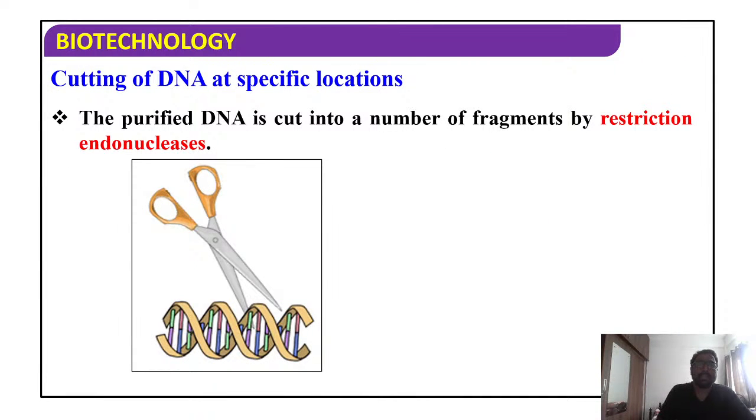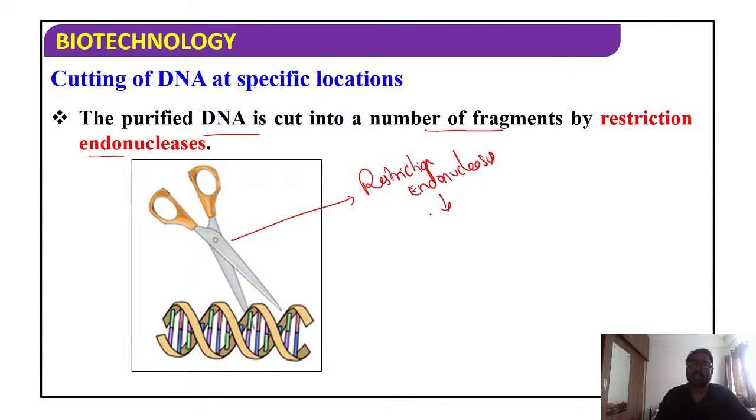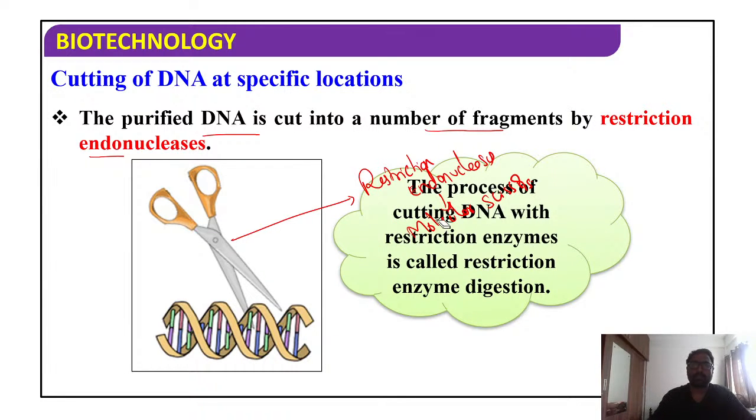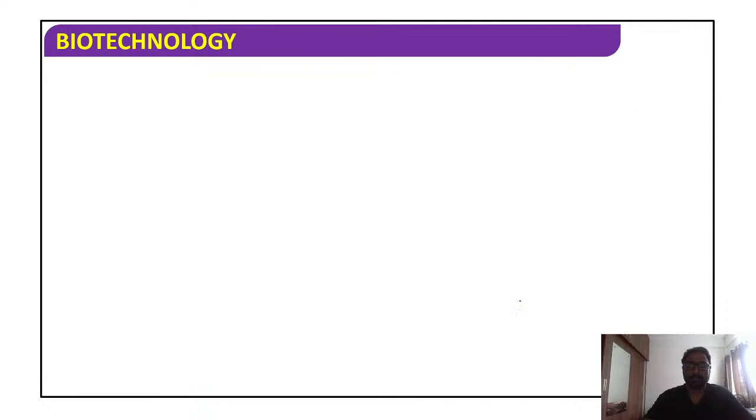So once you purify the DNA, it is cut into a number of fragments by restriction endonucleases. So students, restriction endonucleases are also called, what is the other name for this? Molecular scissors. Another name for that is molecular scissors. So it cuts the DNA at specific locations. The process of cutting DNA with restriction enzymes is called restriction enzyme digestion.